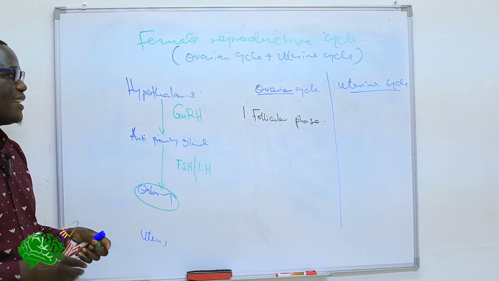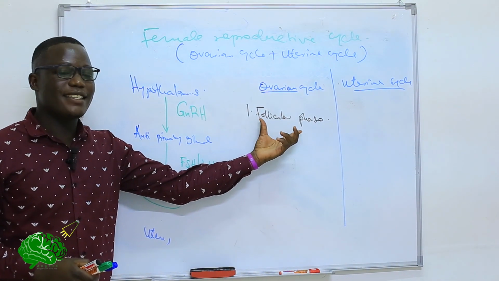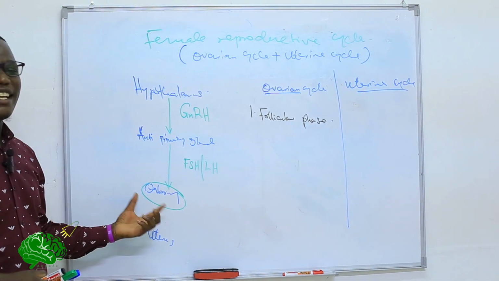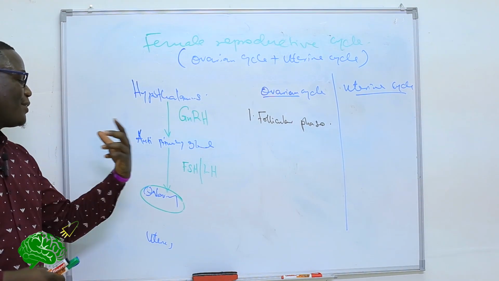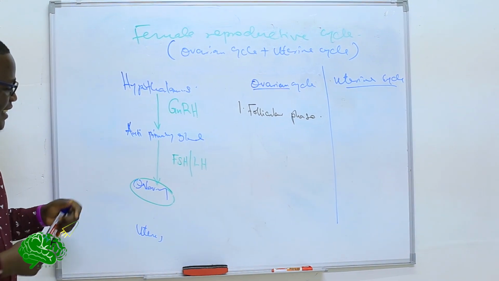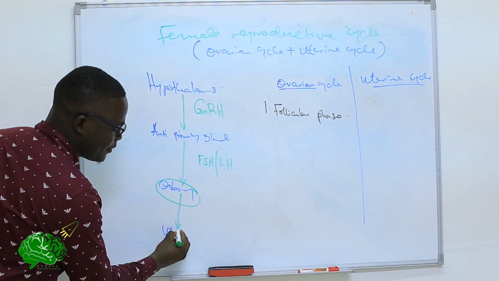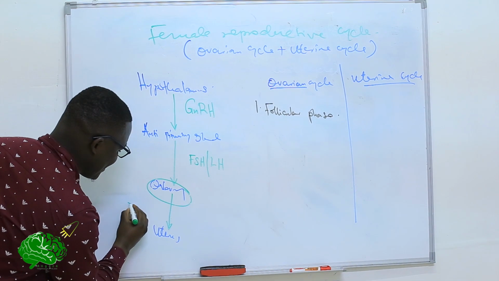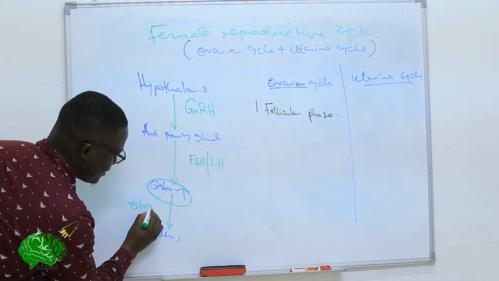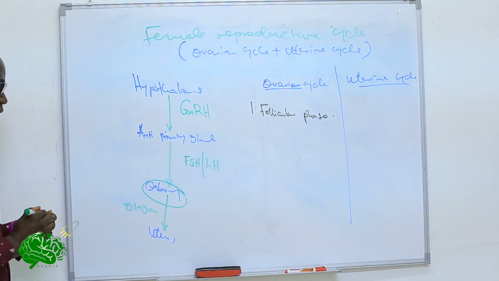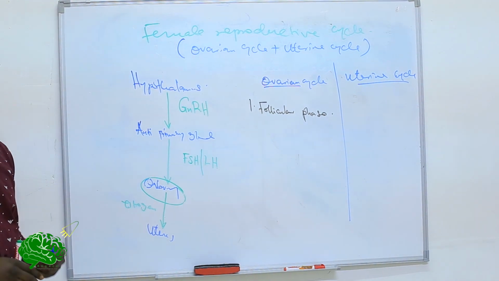Now, these follicles, which are growing, begin to secrete another kind of hormone. Which hormone is that? The hormone secreted from the ovary by the developing follicle is called estrogen.